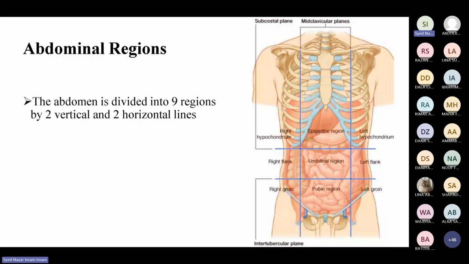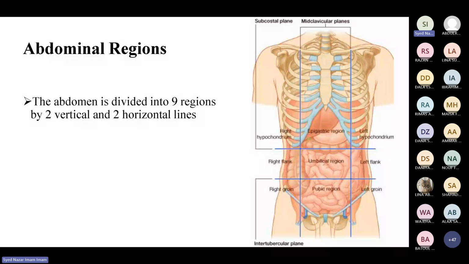As a clinician, you should know where this pain is coming from. In the last case, there was epigastric discomfort. So you should know where the epigastric region is, where the pain is likely coming from, and what the source of this pain is. If it is epigastric, or umbilical, or other regions, if the patient is complaining of pain in that particular region, you should, as a clinician, know where this pain is originating and what the source is. So that's why we have divided the abdomen into 9 anatomical regions.